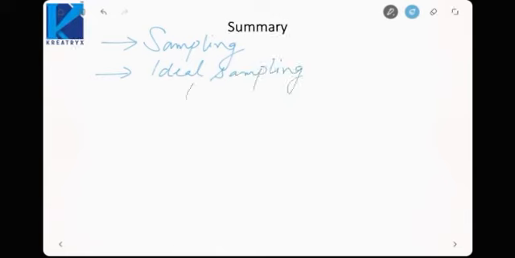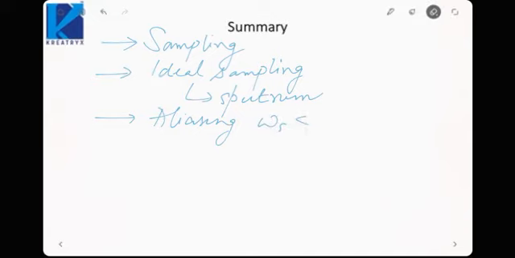So what have we learnt in this lecture is, first we saw what the sampling process is. It is a process by which we convert a continuous time signal into a discrete time signal. Then we saw what ideal sampling is. For ideal sampling we use an impulse train, and we saw its spectrum also. It is the spectrum of the original signal repeated regularly after omega s. Then we saw aliasing, which occurs when omega s is less than 2 omega m. We saw what the Nyquist rate